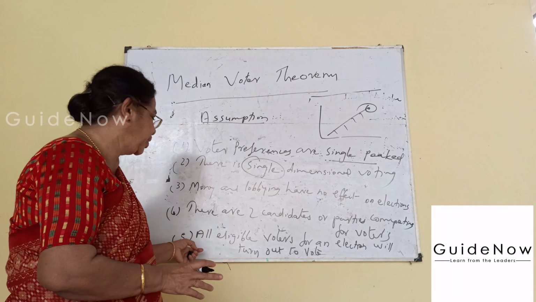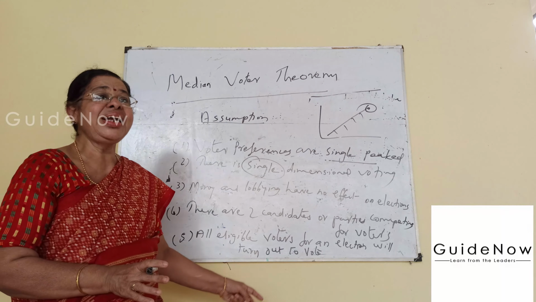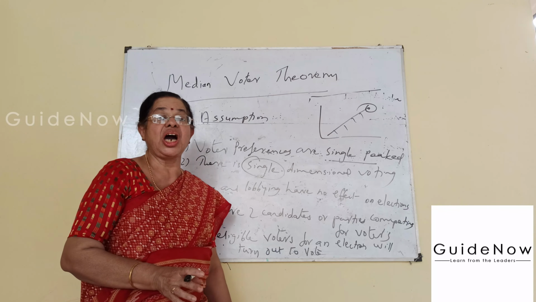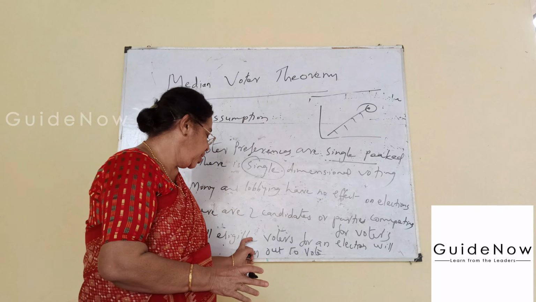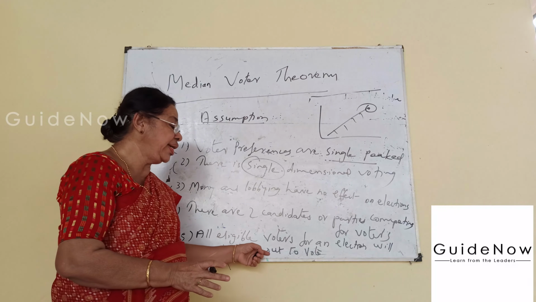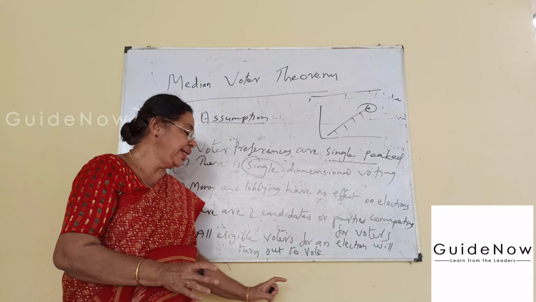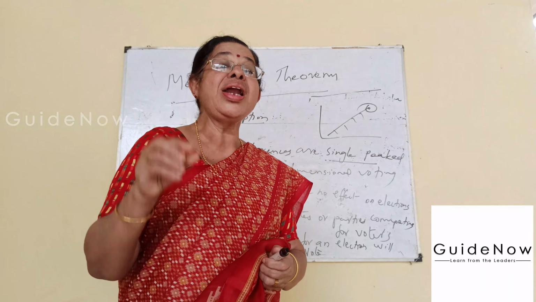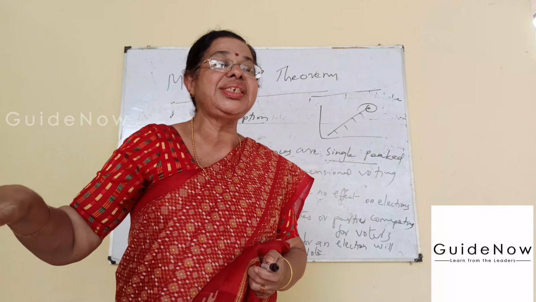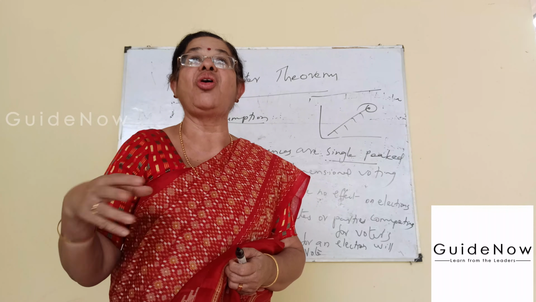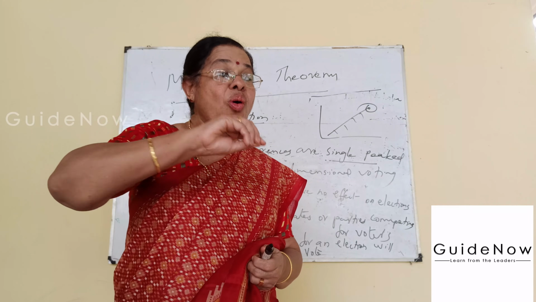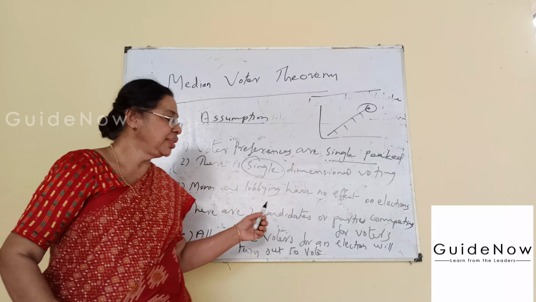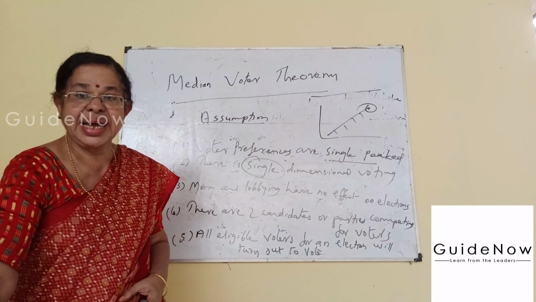And next, the fifth assumption is that all eligible voters for an election will turn out to vote. Those who are eligible to vote are taken into account for the election or voting system. Others who are not eligible are not included in the voting system.